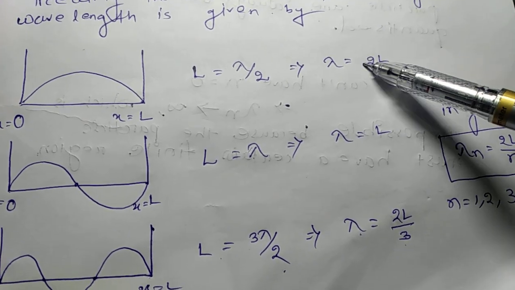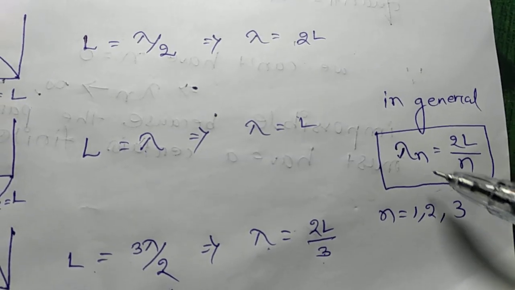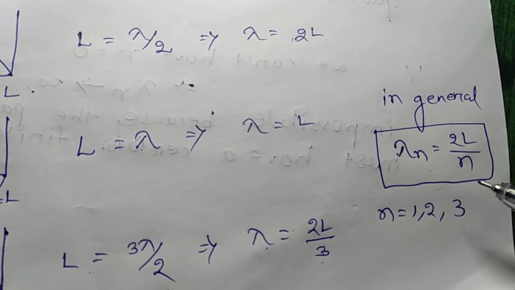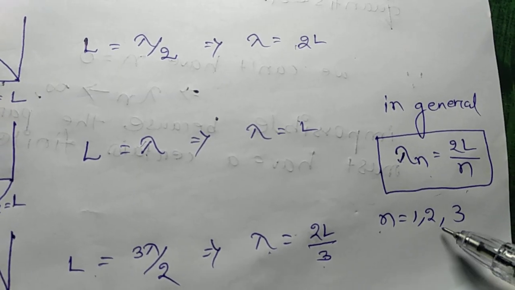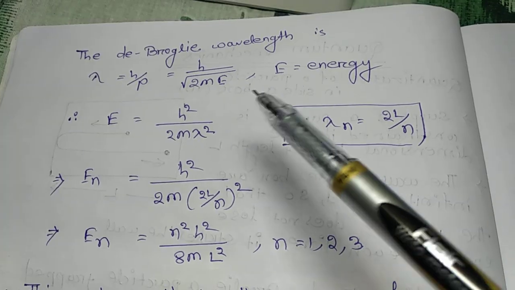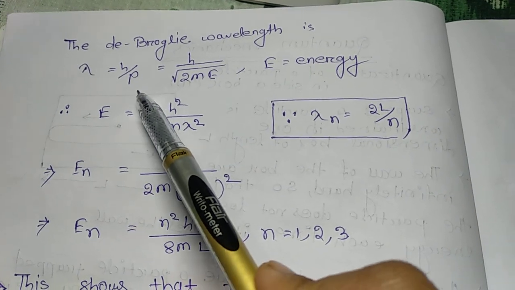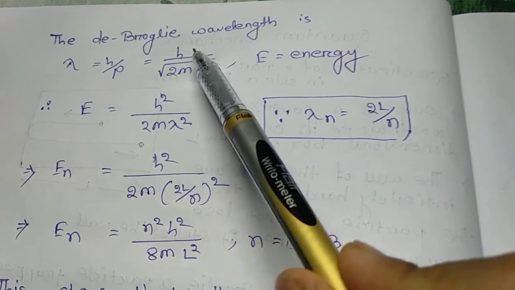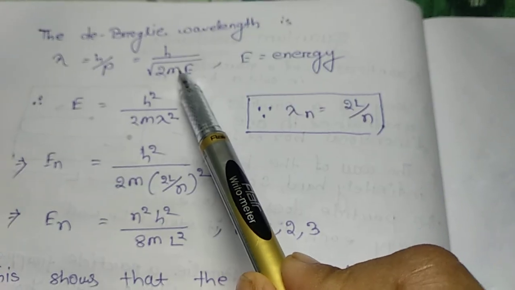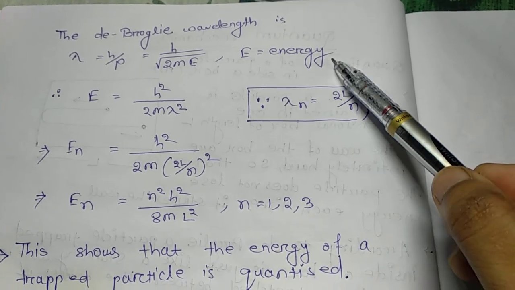So if we see the trend of lambda, generally we can write for n, lambda n is equal to 2L divided by n. Here n is equal to 1, 2, 3 and so on. According to the de Broglie wavelength, lambda is equal to h by p. Here h denotes the Planck's constant and p is equal to root over 2mE, where m is the mass and E is the energy.